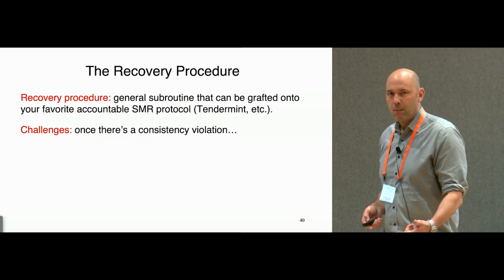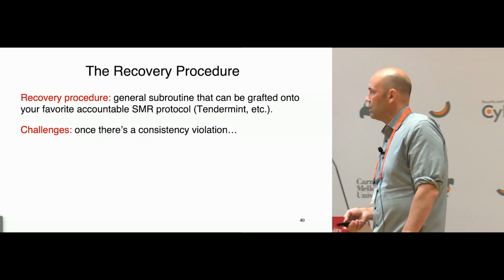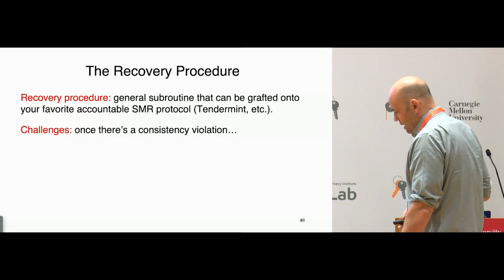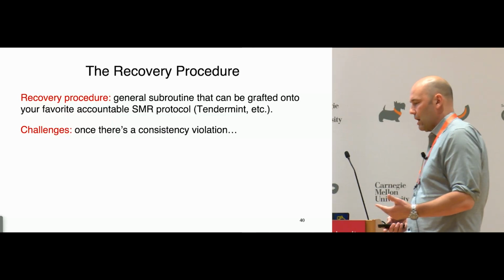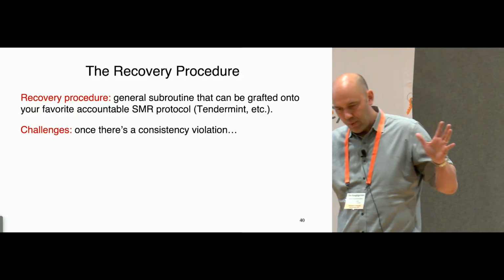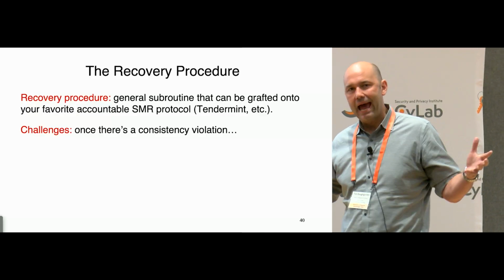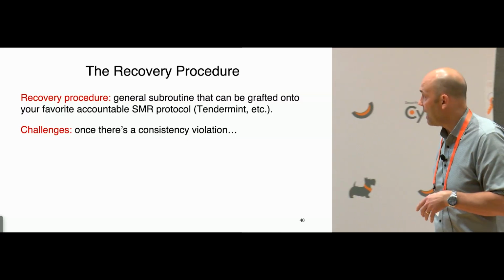But let me just take a couple minutes to tell you, as a high-level cartoon, some of the ideas that go into this recovery procedure. All right, so what are some of the challenges that come up and how do we deal with them? Well, suppose there's a consistency violation at some point. So two different validators have received messages that cause them to regard incompatible sequences of transactions as finalized.